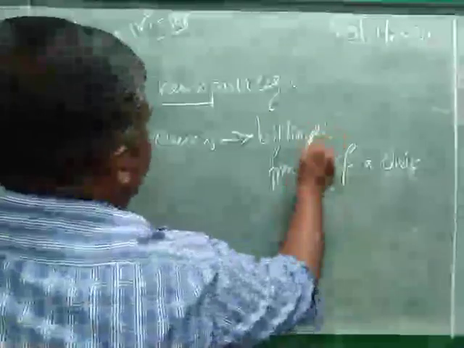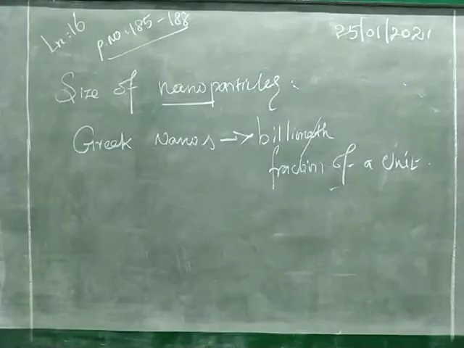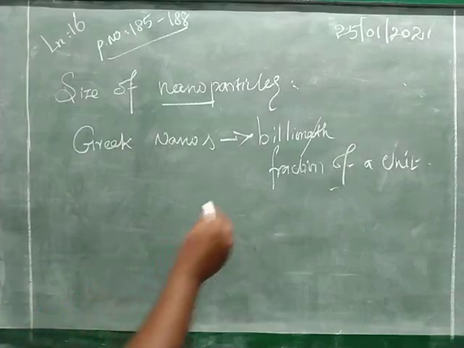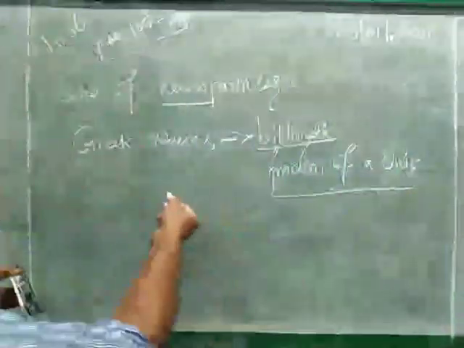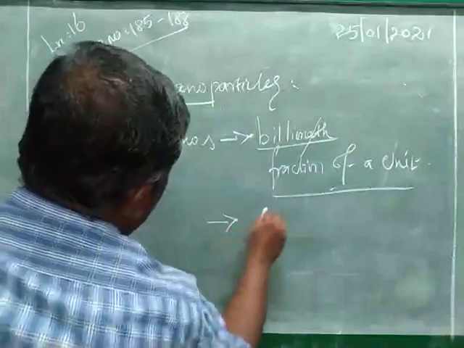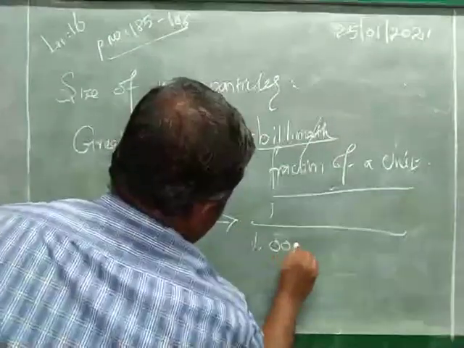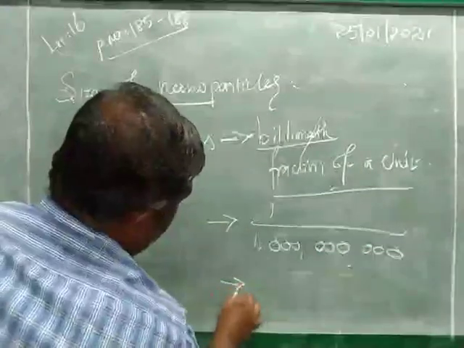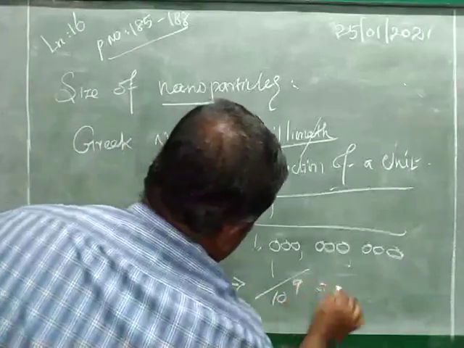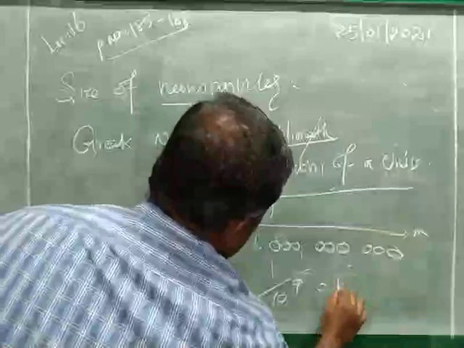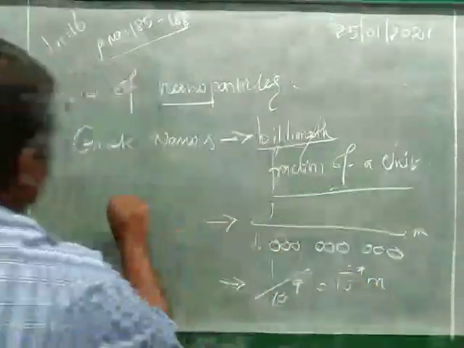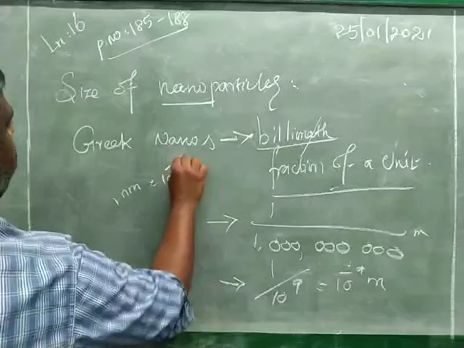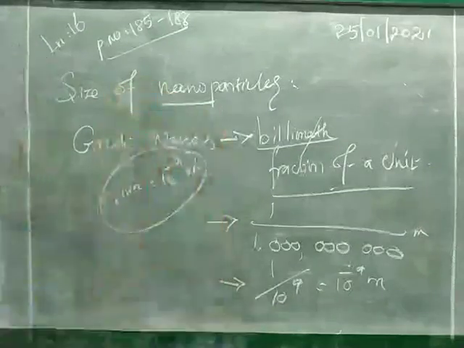So in the Greek language, nano means the billionth fraction of a unit. How do we express it in our Indian value? That is equal to 1 divided by 100 crores, that is, 1 divided by 10 to the power of 9 meter, which is 10 to the power of minus 9 meter. So 1 nanometer is equal to 10 to the power of minus 9 meter.